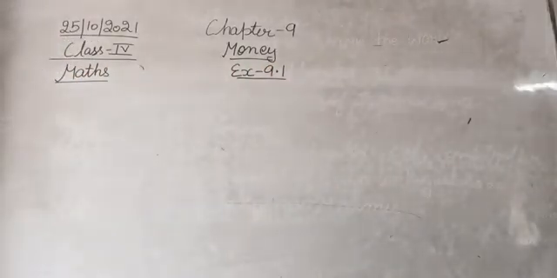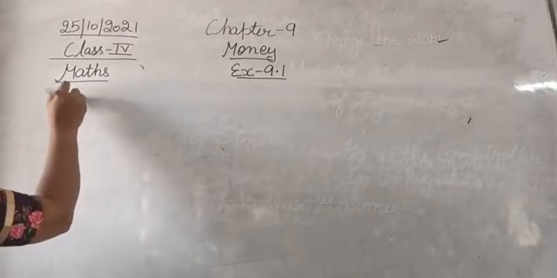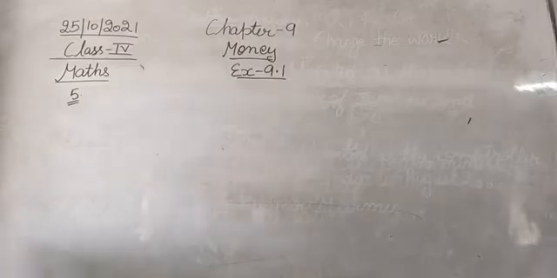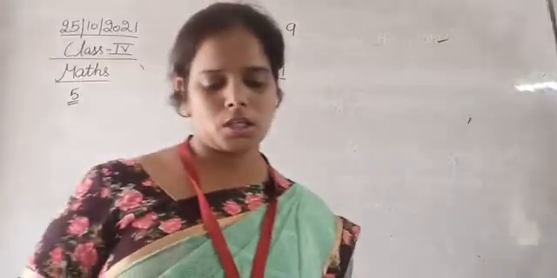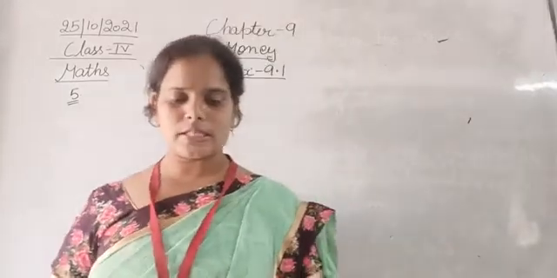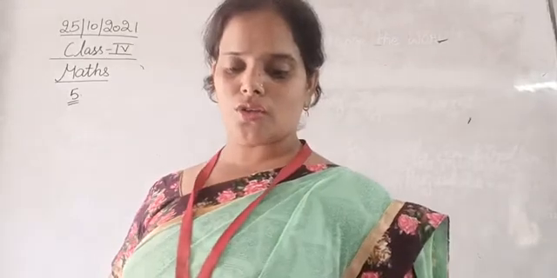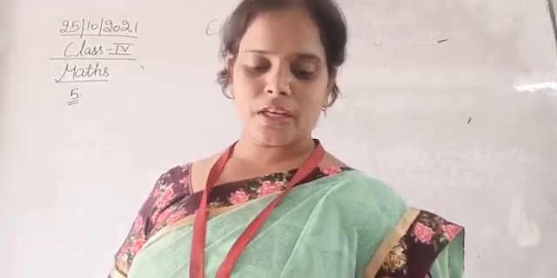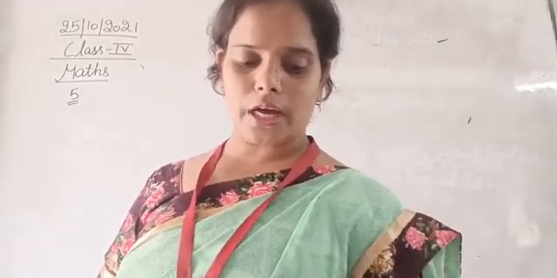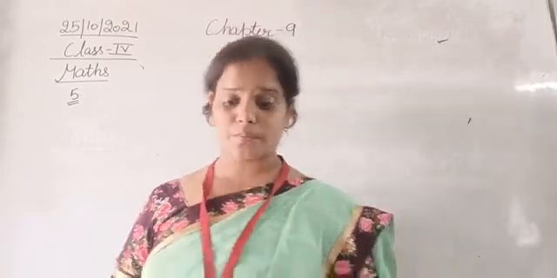Okay, so up to 4 we have done, now we will begin with question number 5 in today's session. The question number 5 is, Meenu bought talcum powder and a packet of potato chips costing rupees 75. She gave a 100 rupee note to the shopkeeper and got back 5 notes.